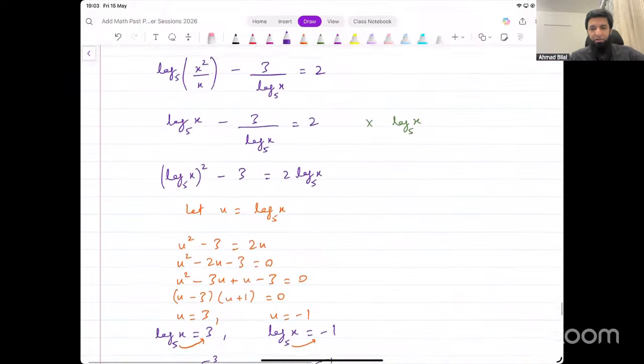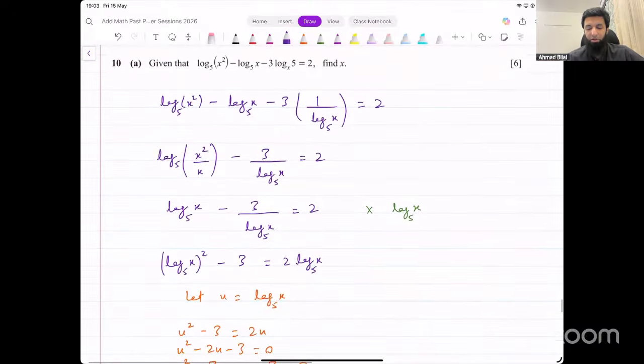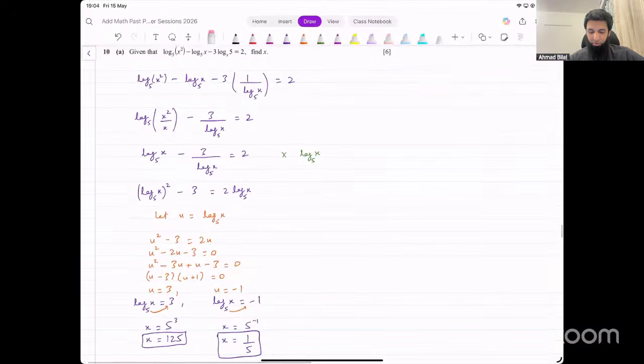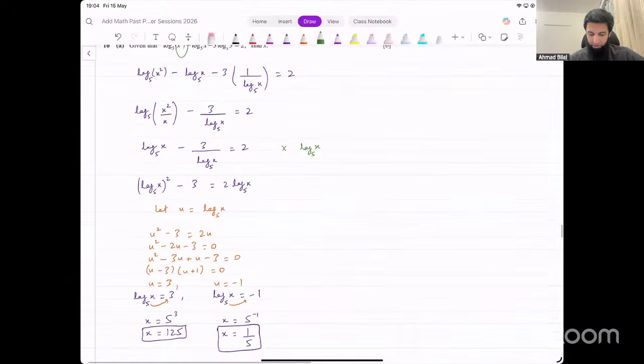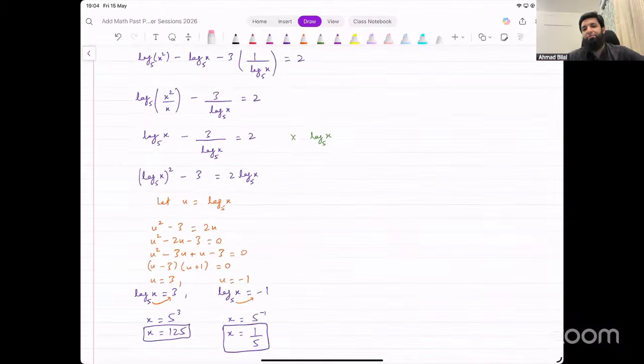And that's your other possible answer. You're getting multiple answers. Whenever you have multiple answers, it's always a good idea to go back to the question statement and see if multiple answers are possible. So given this, they wanted us to find the value for x. Now, are both of them going to be possible? Do any of them cause any problems in this log? There is no problem there. In this log as well, there is no problem. Nothing becomes negative, and the base here is also positive. So we don't have any problems.